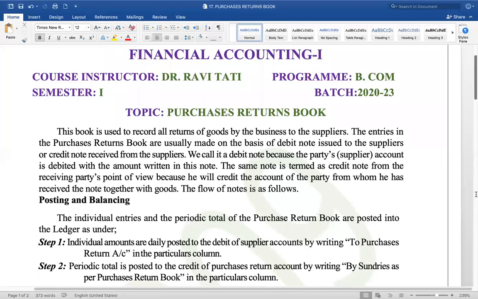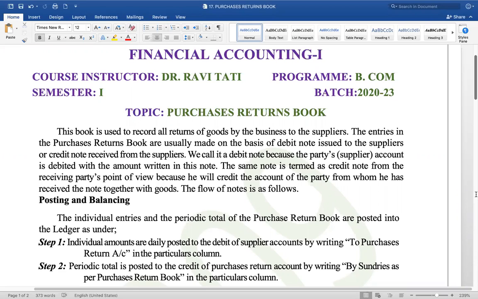Some of the goods may not be as per the configuration that we have specified in the purchase order with the supplier of the material. The reason could be anything, but we don't want to accept those goods. We want to return those goods back. When you're returning what you have purchased, that's a purchase return.